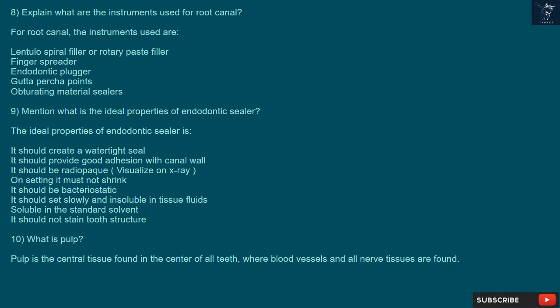10. What is pulp? Pulp is the central tissue found in the center of all teeth, where blood vessels and all nerve tissues are found.